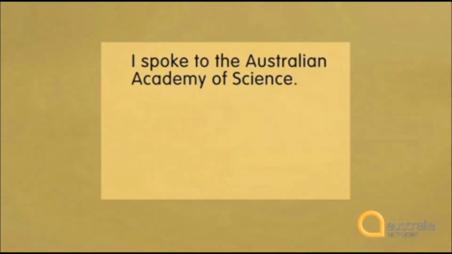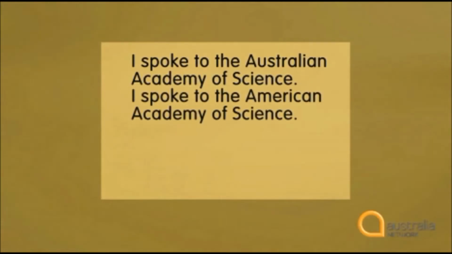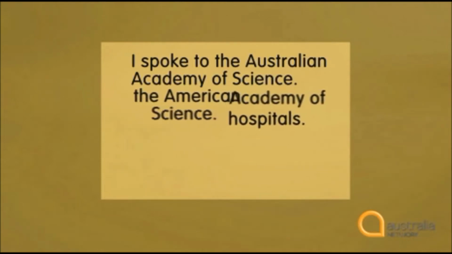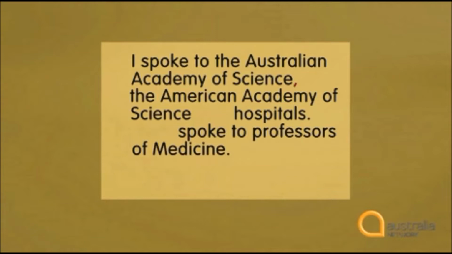He uses a number of simple sentences in a row. I spoke to the Australian Academy of Science. I spoke to the American Academy of Science. I spoke to hospitals. I spoke to professors of medicine. These could become, I spoke to the Australian Academy of Science, comma, the American Academy of Science, and hospitals. I also spoke to professors of medicine.